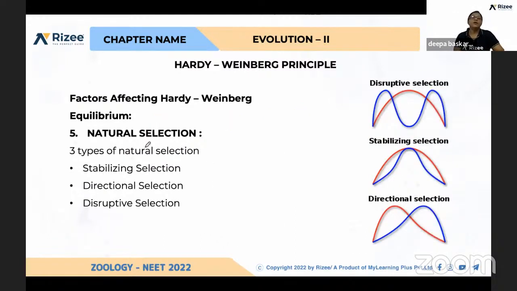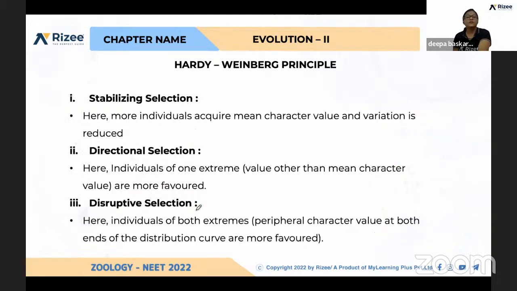And the fifth one is natural selection. In natural selection, there are three types: stabilizing selection, directional selection, and disruptive selection. If you take stabilizing selection, many of the individuals in a population have the mean character value and variation is reduced. Very few are having variation, which will get reduced if the population size is more.